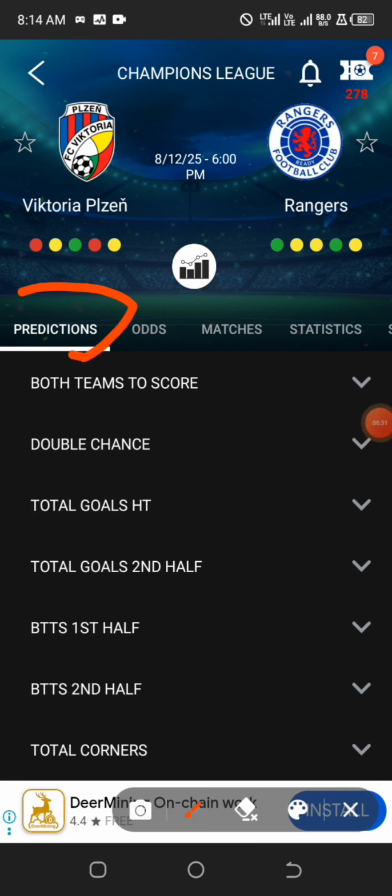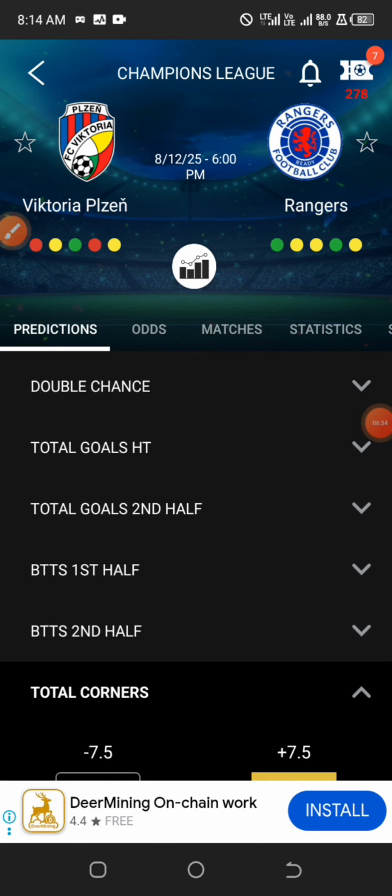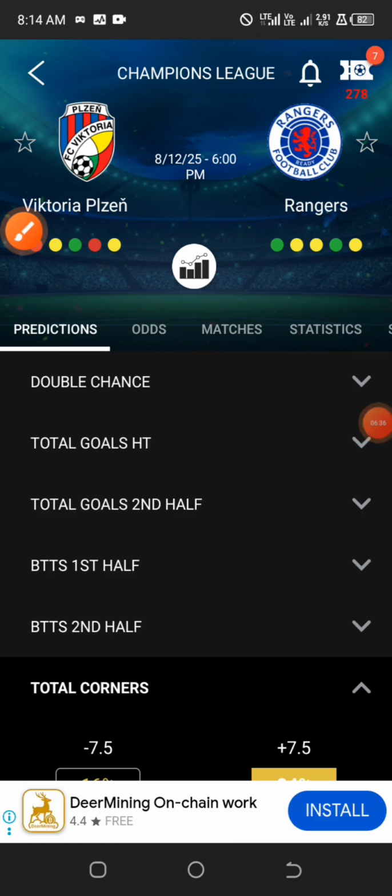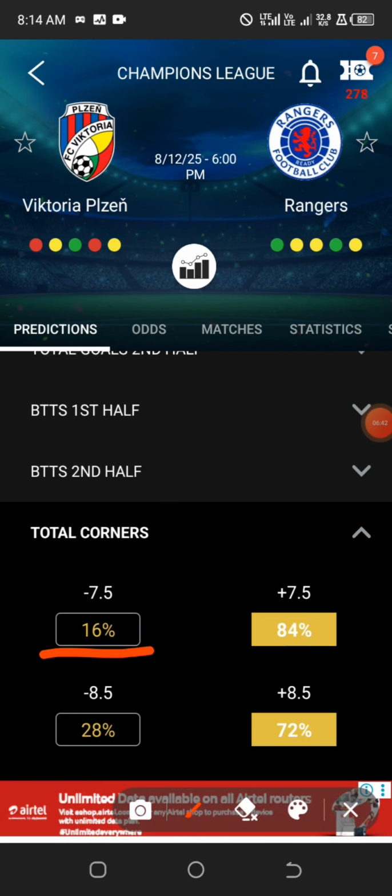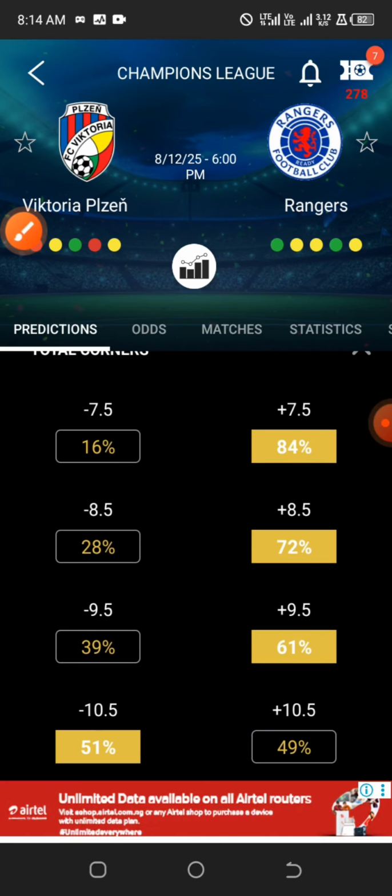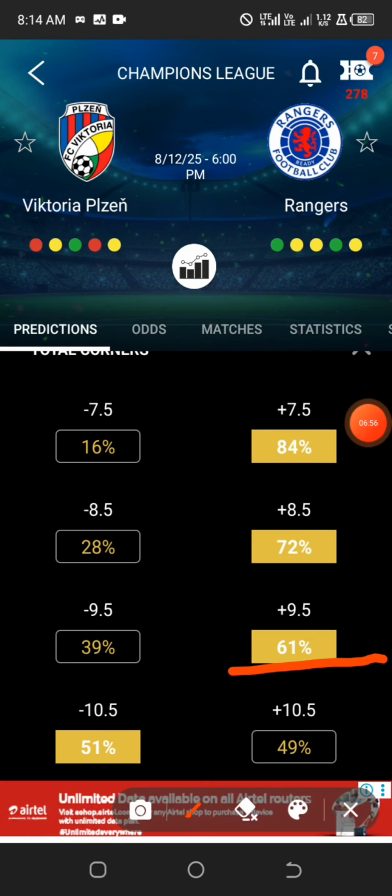The first thing you need to check is the total corners. For over 7.5, we have 16% chance that the game will end up as under 7.5, and an 84% chance that the game will end up as over 7.5. Scroll down, and you will notice that up till over 9.5, that's where the chance of this game ending up as over 10.5 corners stops. The chance for under 10.5 is 51%,